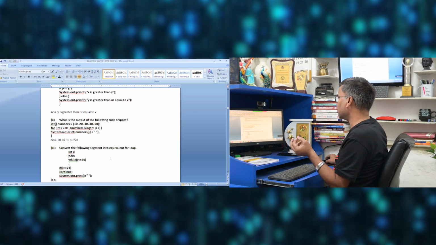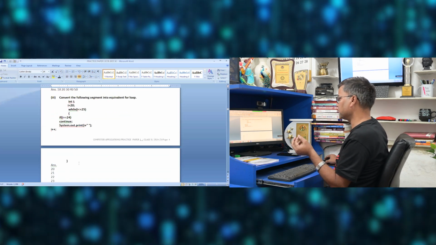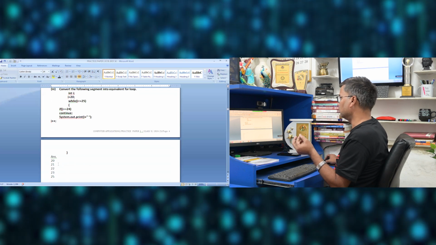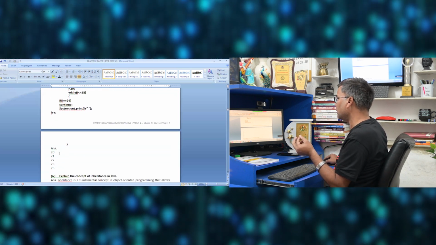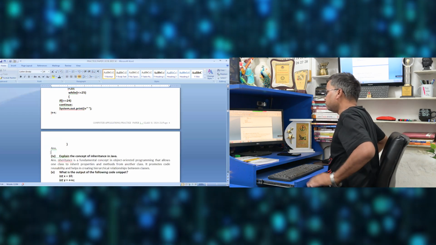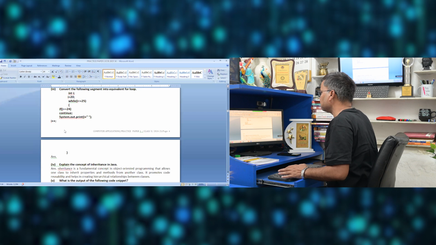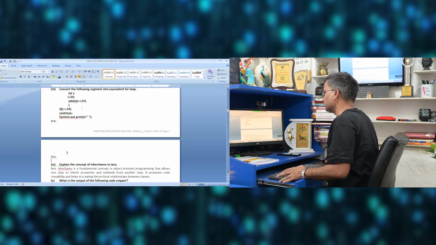Next one is to convert this while loop to a for loop. Convert the following to a for loop. Now if I have to convert to a for loop, what should I do? The initial value is 20, it is going to 25.